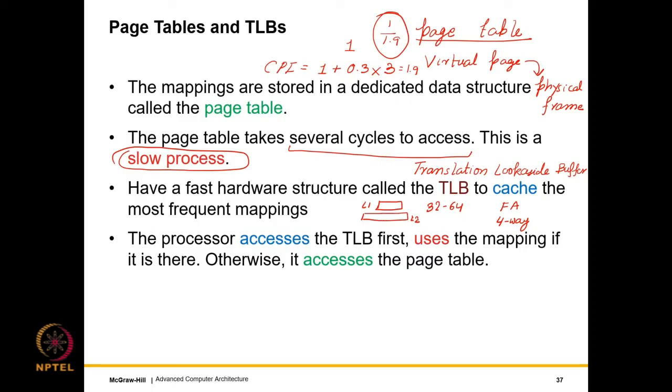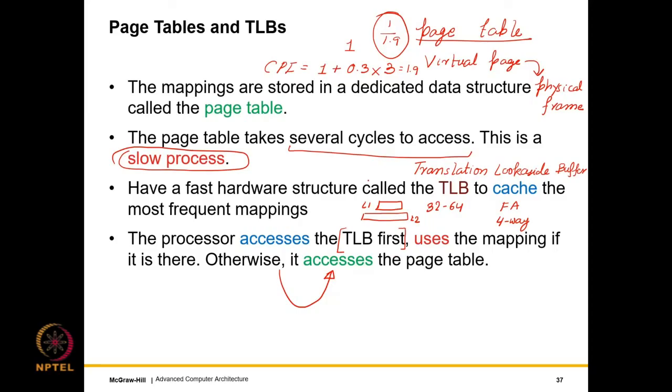Sometimes, to further optimize, we have a separate instruction TLB called an ITLB and a separate data TLB called a DTLB. Regardless of the configuration, the processor accesses the TLB first, and the TLB access is typically very fast. It is typically a fraction of a cycle or maybe 1 cycle at the most. It uses the mapping in the TLB to translate the virtual to the physical address. If it does not find the entry in the TLB, if there is a miss in the TLB, then the processor accesses the page table.